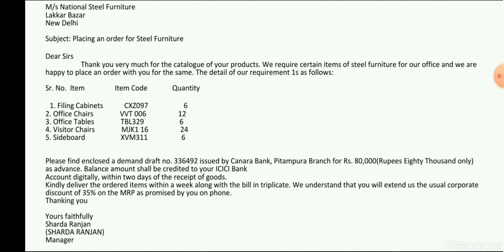So ask for that discount, don't forget, because everybody wants to purchase the best at the least price, right? So next, yours faithfully, Sharda Ranjan, then the name in block letters and then the designation, manager, right? I hope that's clear with all of you.